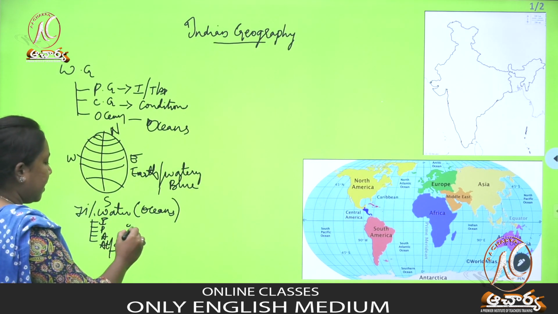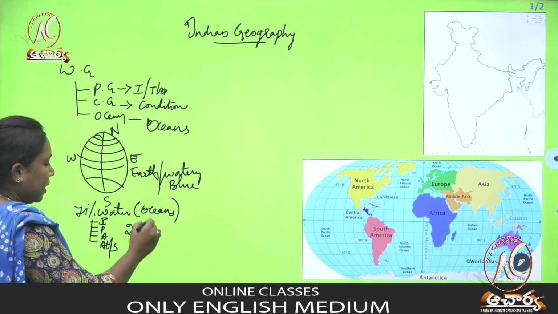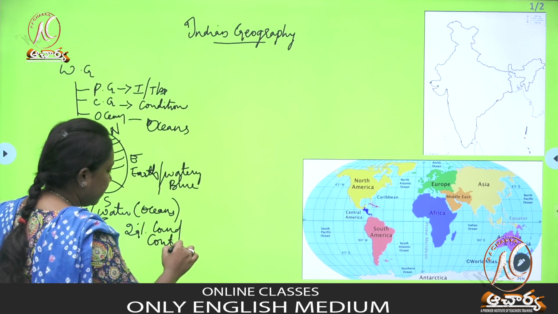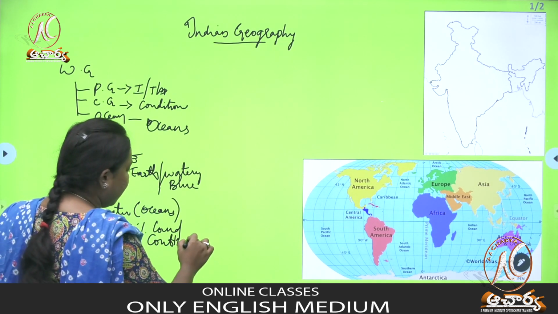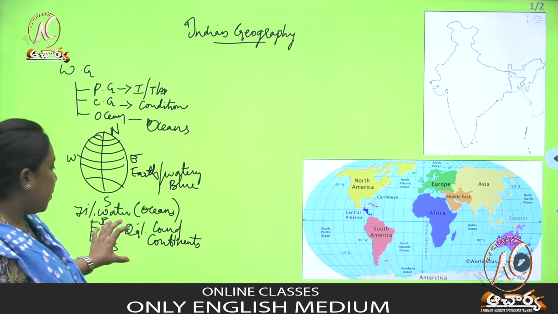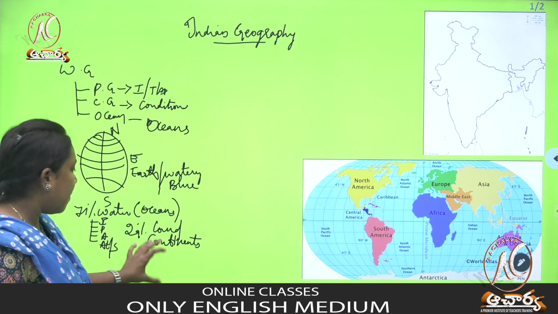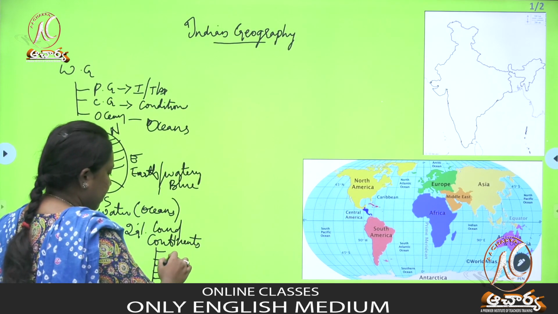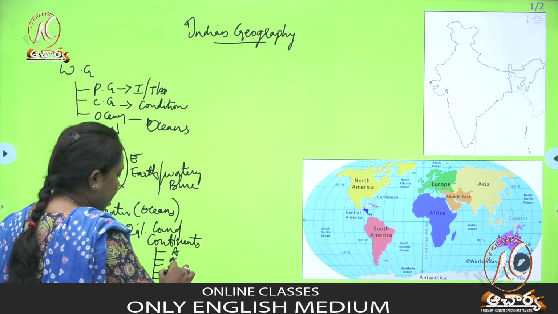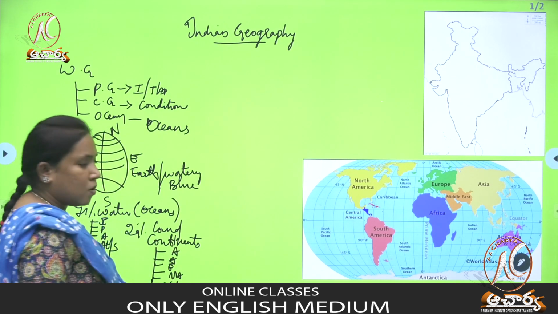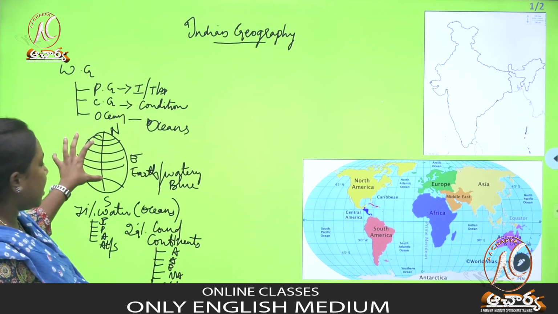And what about the remaining 29%? 29% consists of land in the form of continents. 71% water in the form of oceans, 29% land in the form of continents. How many continents are there? 7 continents: Asia, Africa, Europe, North America, South America, Australia, and Antarctica. These are the 7 continents situated on the earth.